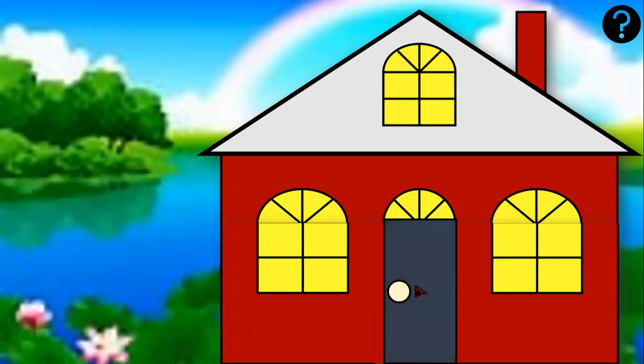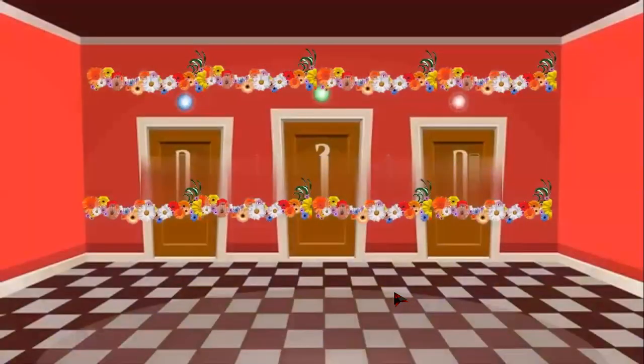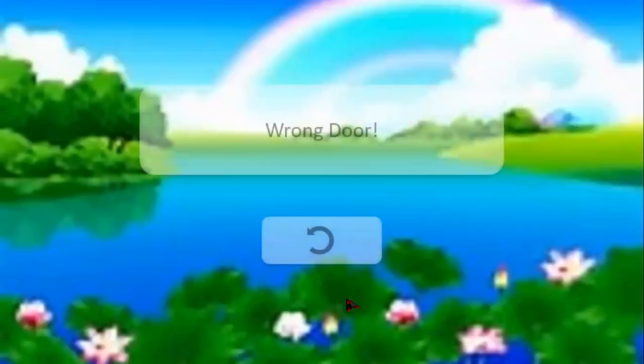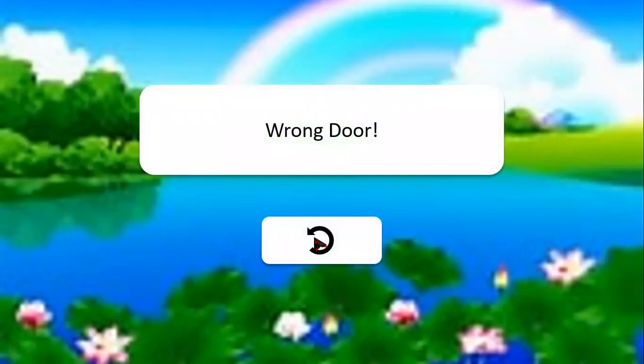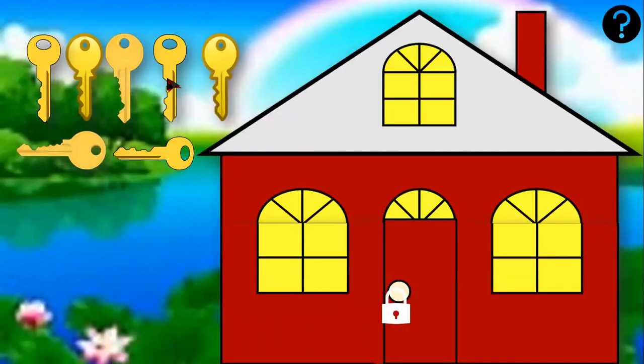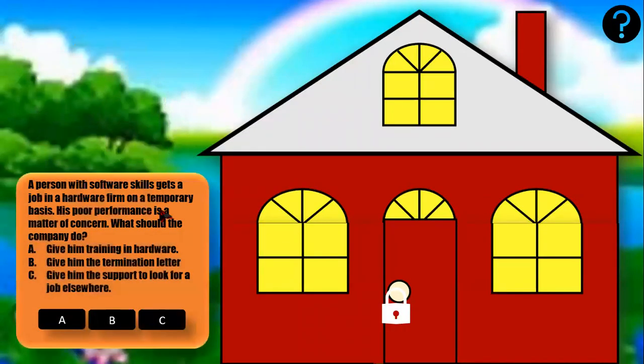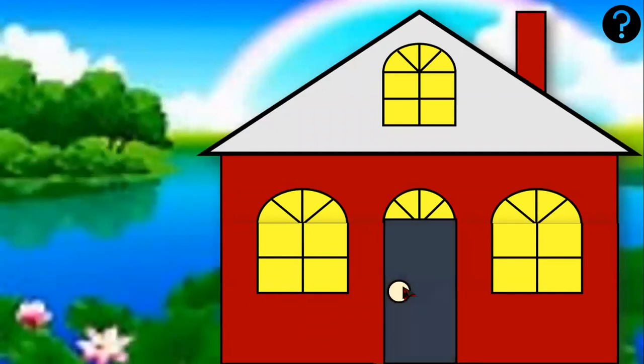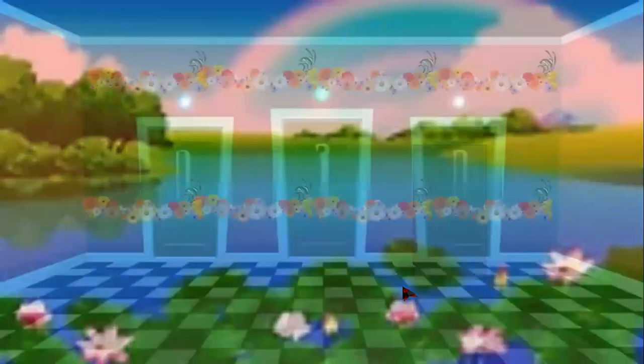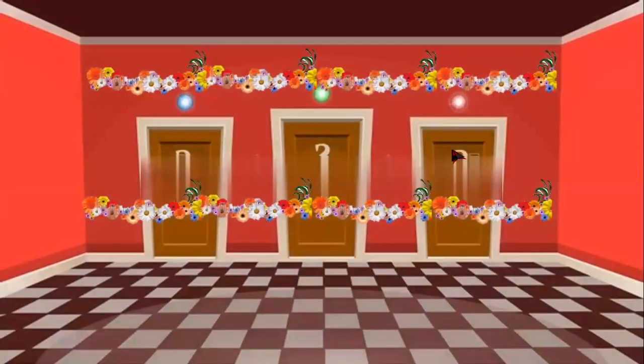Very good. So now we need to click on the door. Now we move inside the house, but we find three other more doors. So therefore, we click randomly, but this is the wrong door. So again, we go back to the game. Now we know that this key is the right key. We click here, then we click option E, and now we again click on the door. We move inside, and now we are going to see if this door could be the right door.